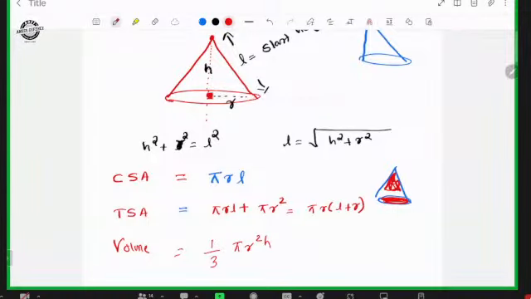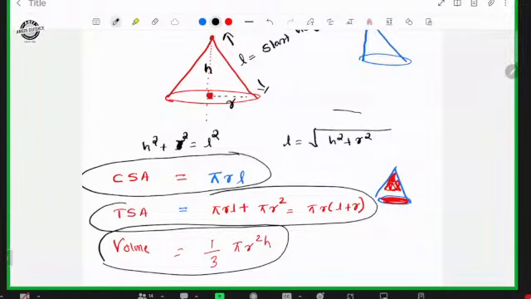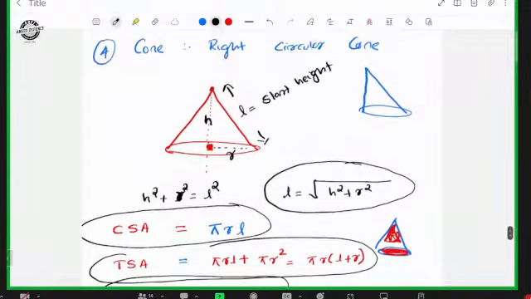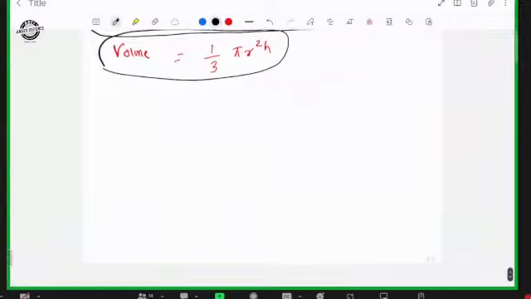So these are the important formulas related to a cone. Curved surface area is pi R L. Total surface area is pi R into L plus R, and volume is equal to 1/3 pi R square H. This concept is also important: slant height is equal to root of height square plus radius square. Okay.